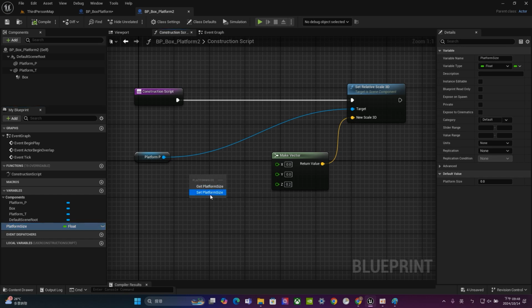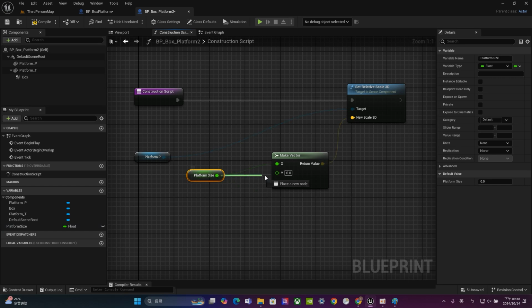Remember, it's get, not set. If you're choosing set, basically you are going to use another node to define the number of this variable. But if you're choosing get, basically we are just using this variable to control other things. So we are going to use the first one, the get platform size, and just connect it to the x and y. And for sure, you can type in a number right here. Probably let's type in 2. And let's choose compile and save.